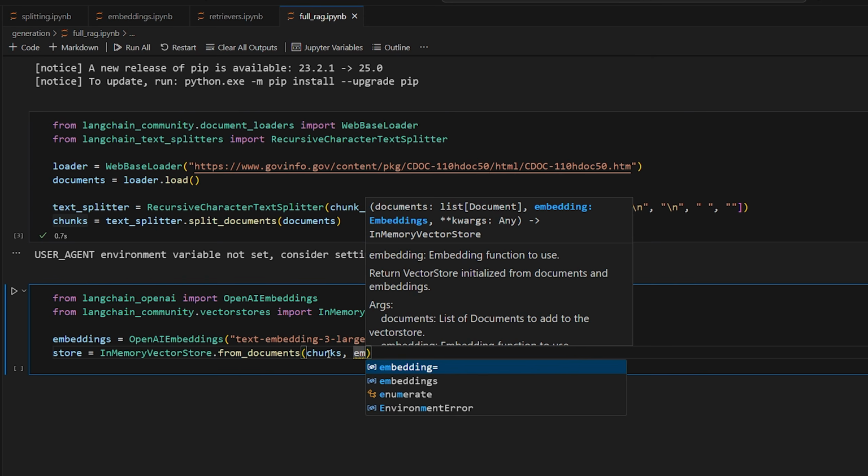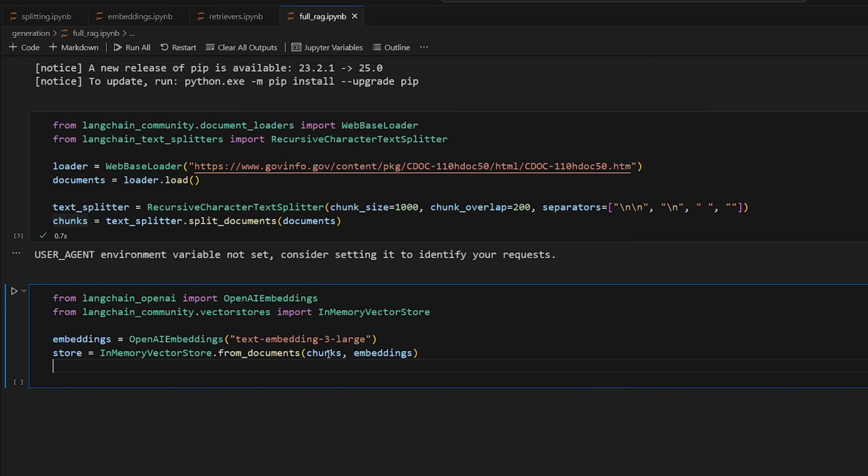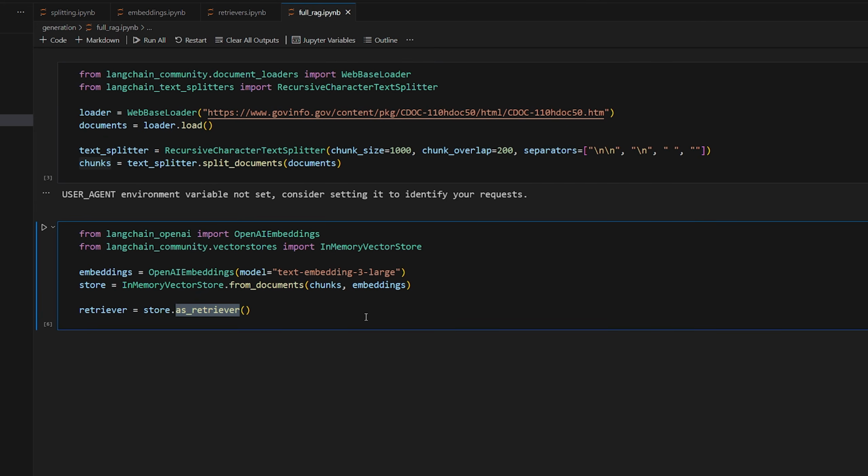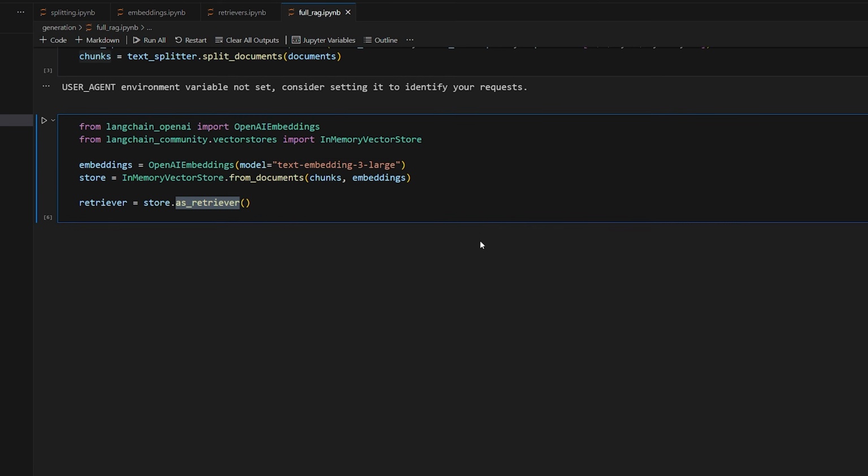So we'll do embeddings like that. Now it's going to ingest all those chunks, convert them to embeddings internally, and now we can use that as a retriever. So retriever is equal to store.asRetriever. With this retriever, we have a way of getting related documents from the vector store with a query. But before we do that, let's get a large language model set up so that we can actually use one.